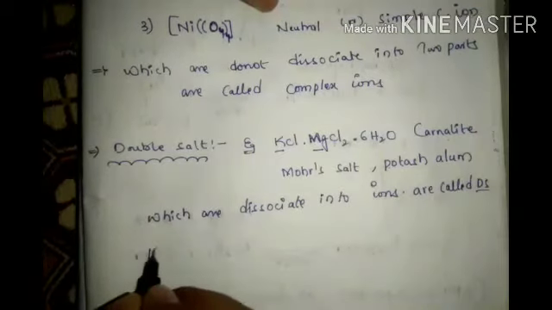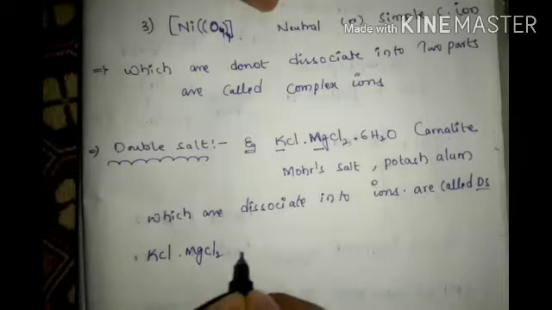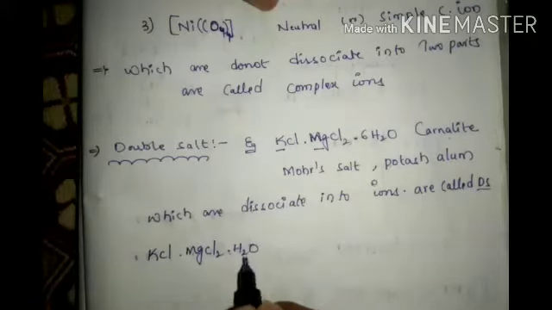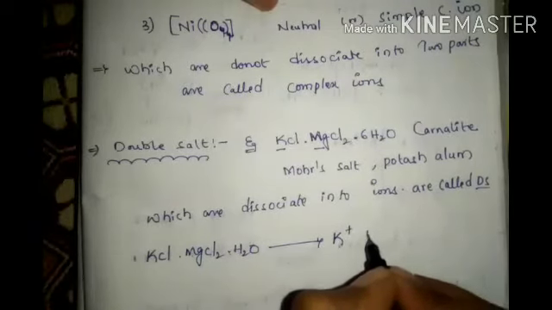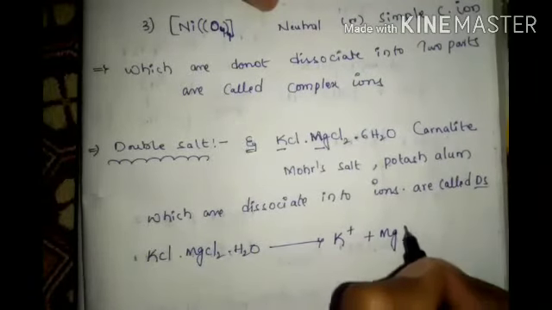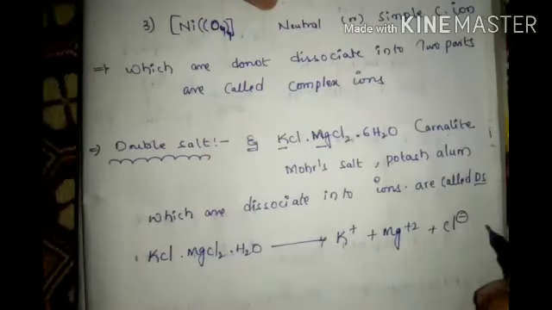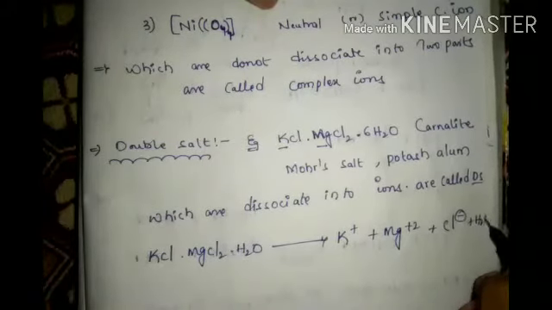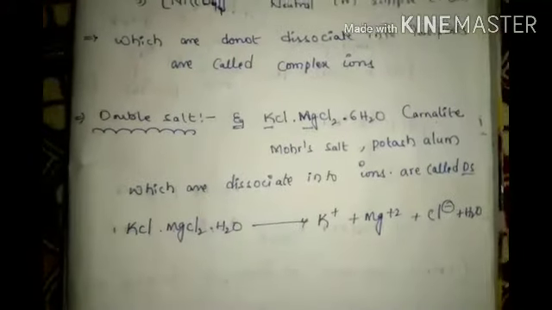Now let's take the example KCl.MgCl2.6H2O: K plus, Mg 2 plus, Cl minus, plus H2O. This many dissociated ions are coming.